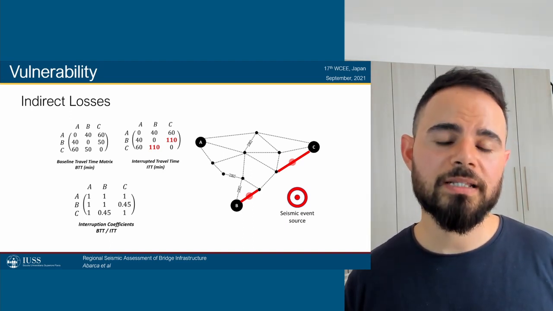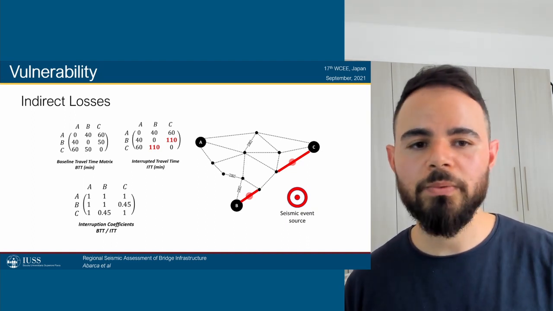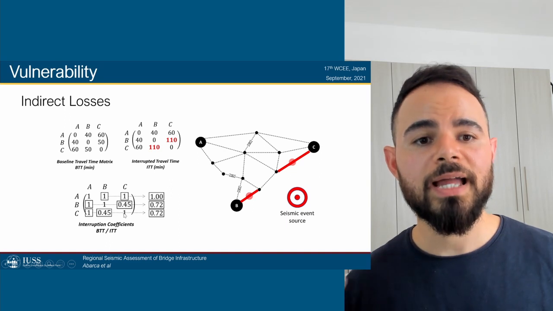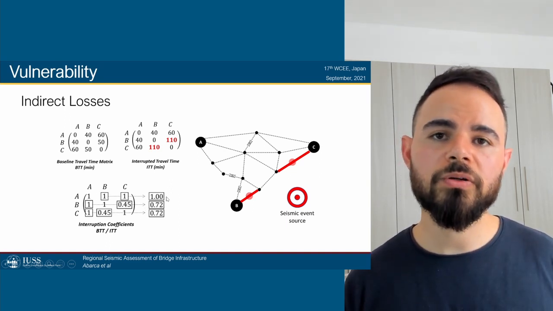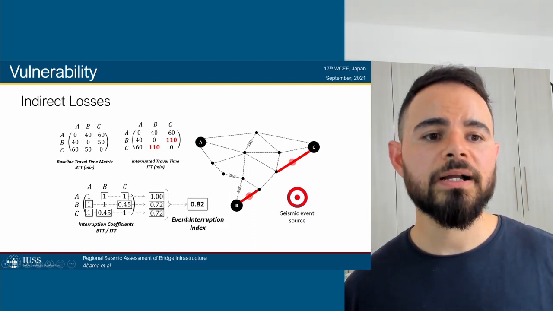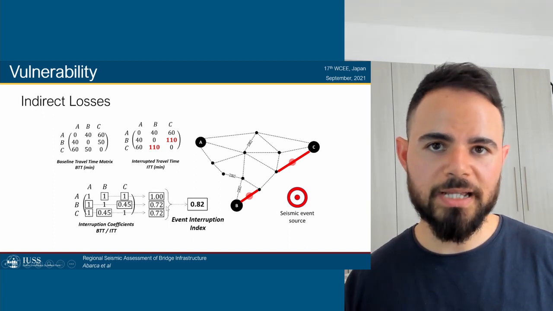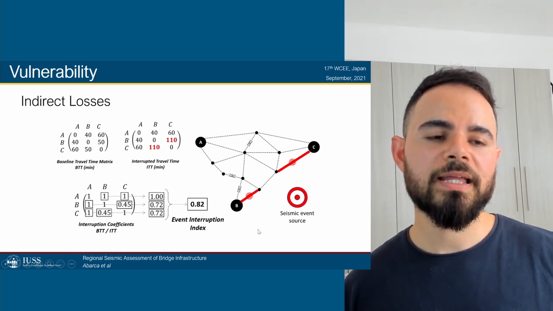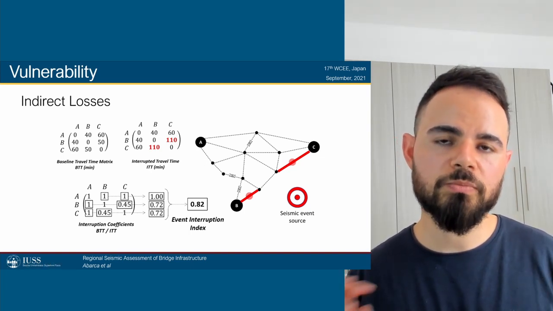Now these coefficients, sadly, don't give you a value of the indirect loss, at least in monetary value. But what we can do is, for example, average the non-diagonal values, and this will give you an idea of which communities were more impacted by an earthquake. Furthermore, I can also do an event interruption index, which is basically just the average of all of these coefficients. And this would be for me to compare, for example, between two seismic events, which one was more damaging to the overall network.